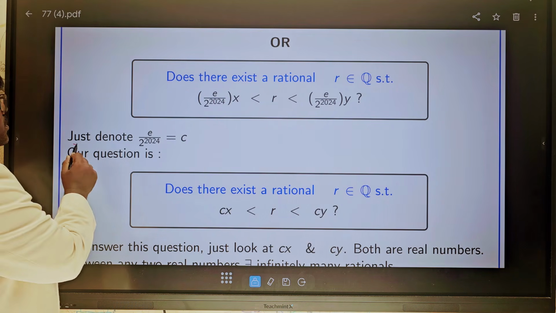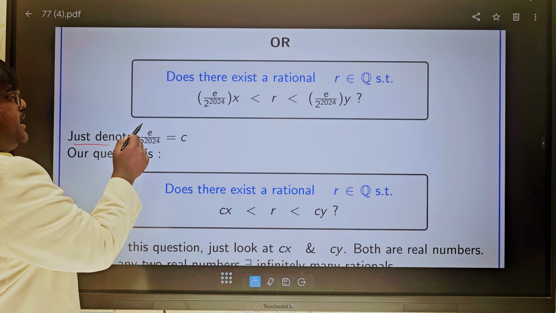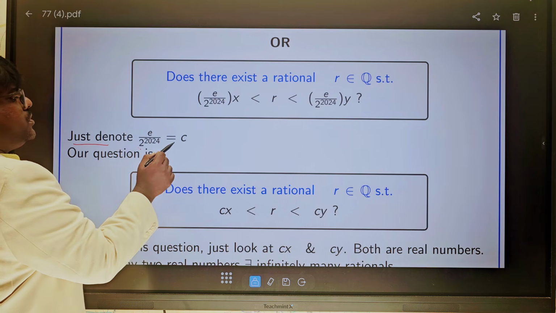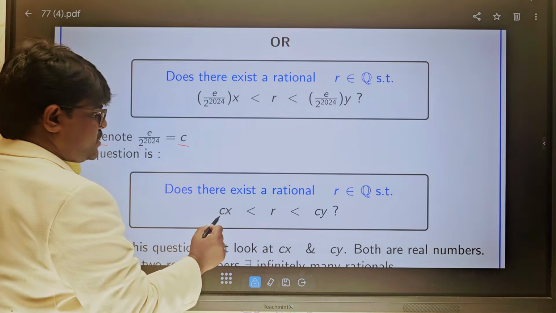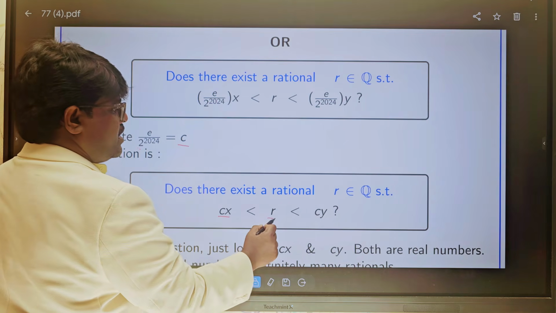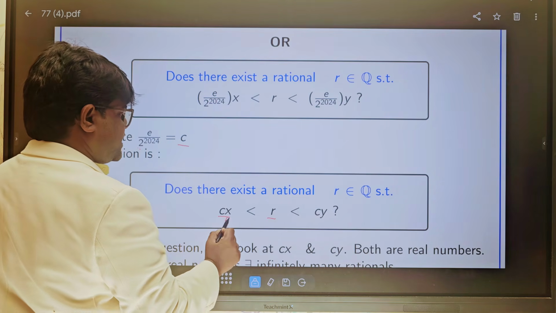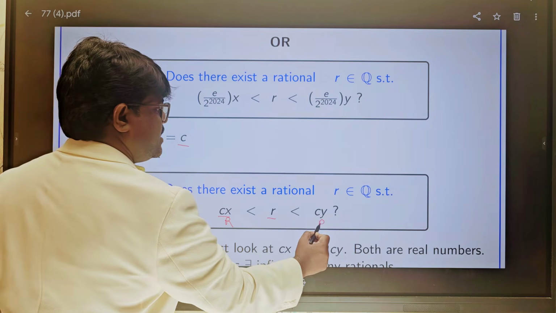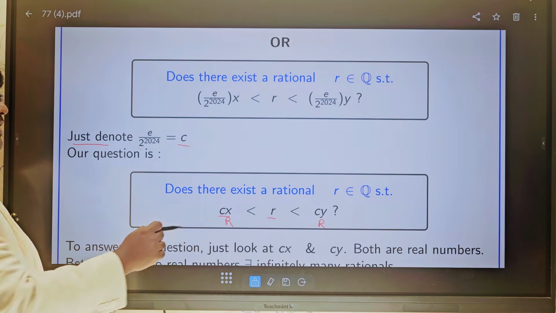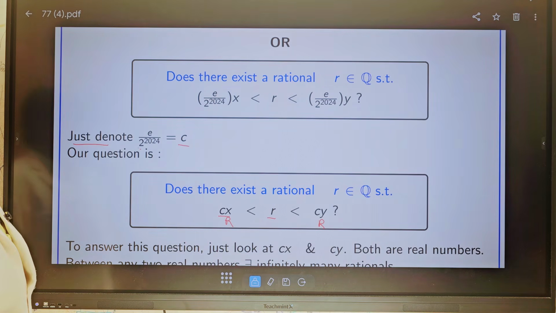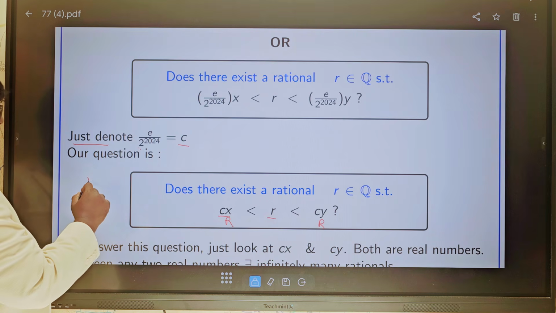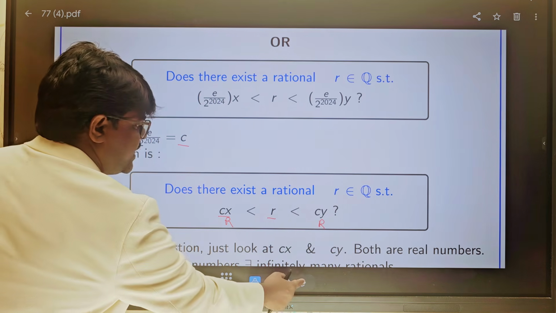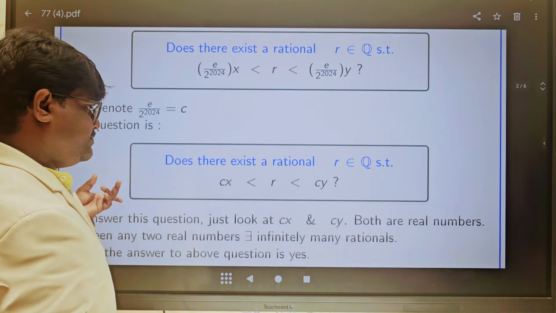Now just to denote, A divided by 2 to the power of 2024 equal to C, then substitute, that is Cx, r, Cy. This is a real number. That is, between any two real numbers there exist infinitely many rational numbers. Therefore option A is correct.